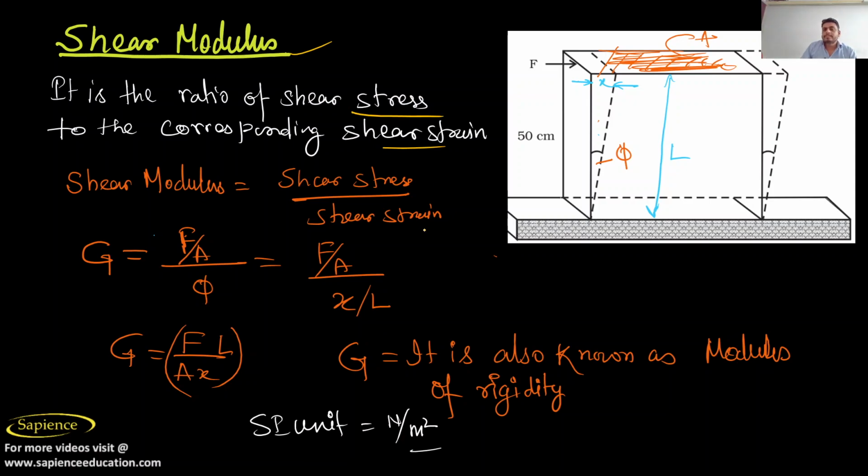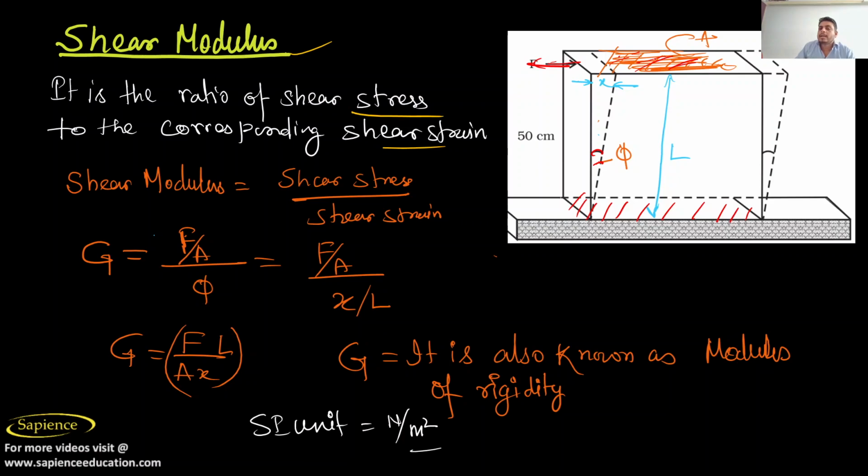See, first of all, if you are applying a force tangentially on a surface, and this surface is being fixed here, right? So what will happen? There will be a change in angle, right? And see here, force and area both are tangential.